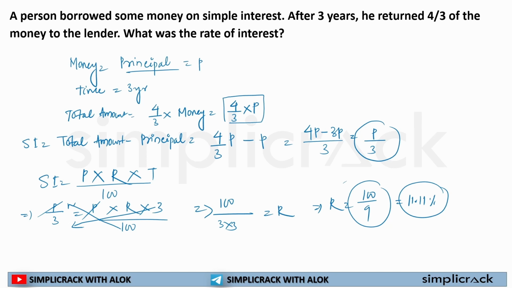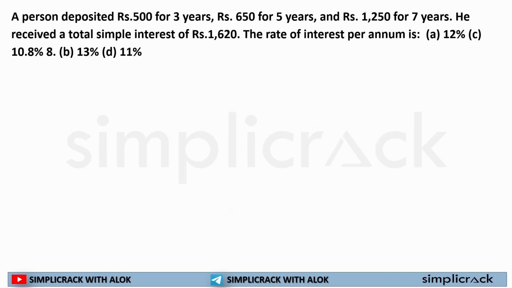See, from the beginning you are saying, oh my God, what sort of question was that? I could not have solved this question. What is this about 4 by 3 of money to the lender and all? What silly question is it? You simply need to interpret the language, and that's my job, to help you understand. So put all your faith in this class and understand each and everything. Okay? Now let's move to the next question.